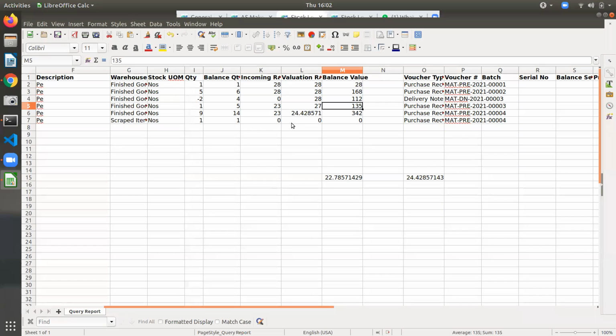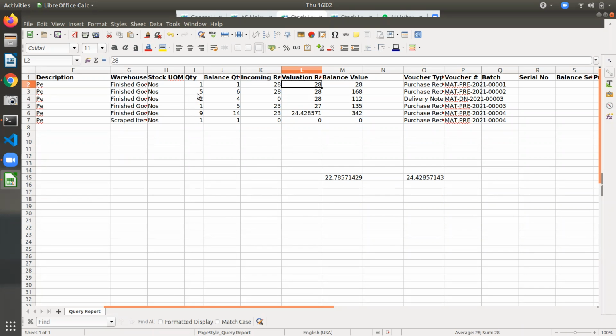168 plus 28. See now, first 155, we made 1 now. 1 we made, at the rate of 28. Okay. And then the valuation rate was 28. Yeah, that was clear. Okay.